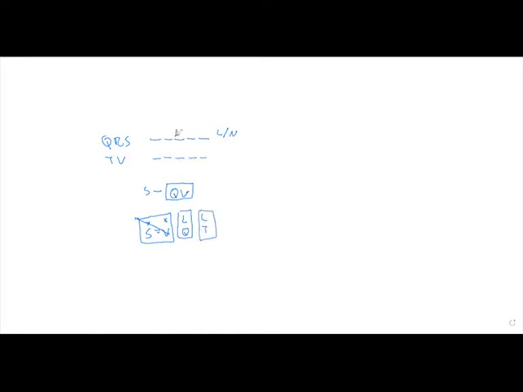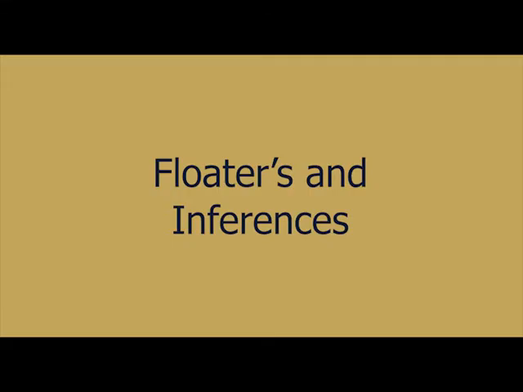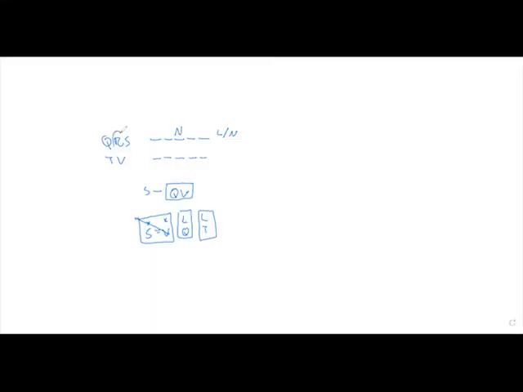Now that we've got the rules out of the way, let's figure out if we have any floaters, and let's try to make some inferences. R has no rules attached, therefore R is a floater. Now on to inferences. Inferences come from evaluating the consequences of rules. The consequence of Rule 1 is that Q can't go in spot 1 and Q can't go in spot 5.